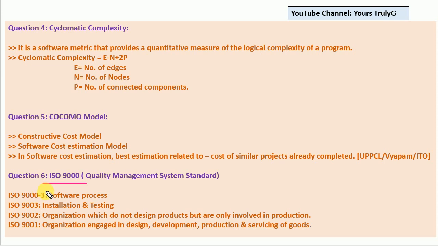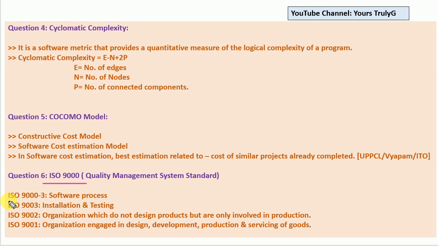We don't have to learn all of them, because there are many ISO standards available related to industries. But with respect to software engineering we have a few standards that have already been asked in many previous year questions. I have mentioned only those. I have not taken all the ISO standards, only those that have been asked in many competitive examinations.